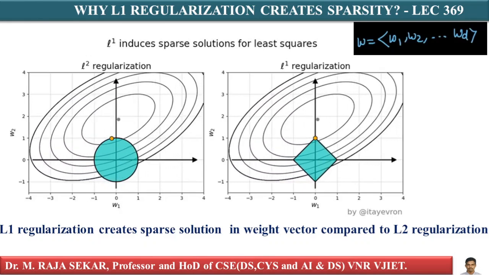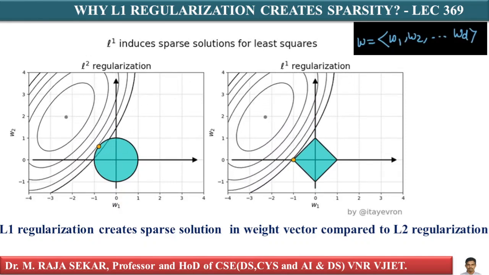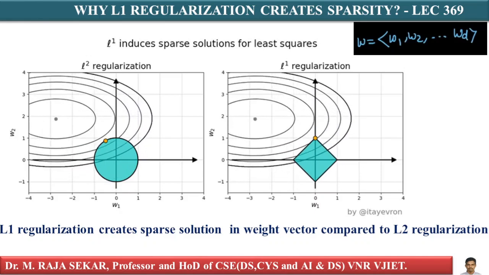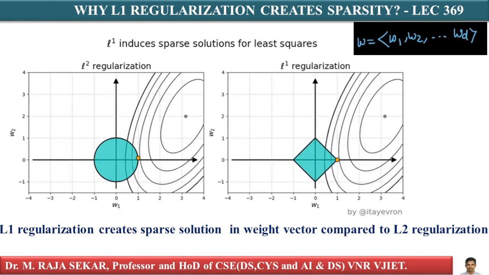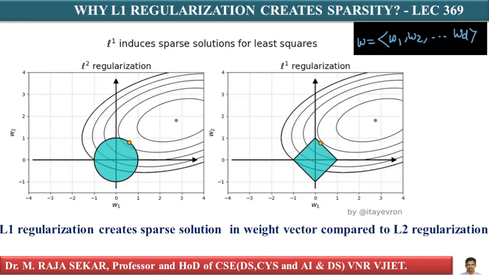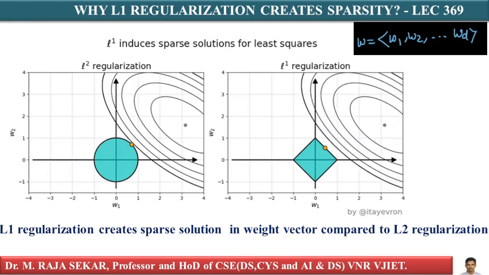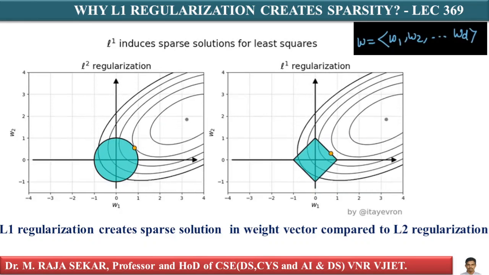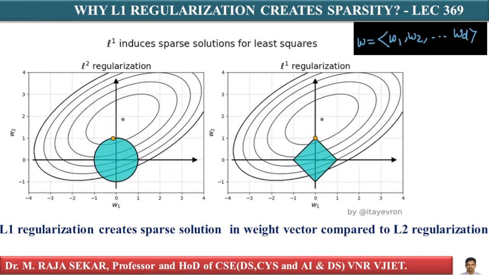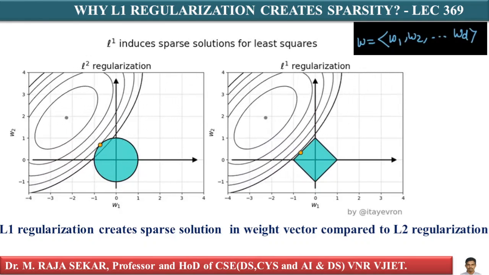I will repeat: a sparse solution means more components of W are equal to 0 when you use L1 regularization over L2 regularization. We will try to understand why, with the help of geometric intuition.